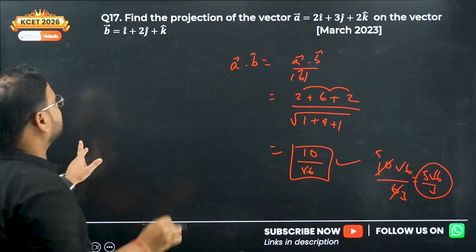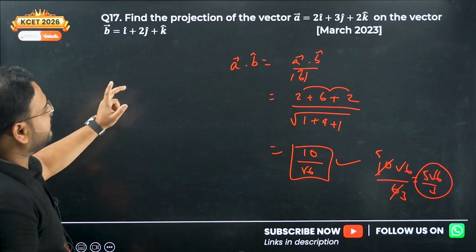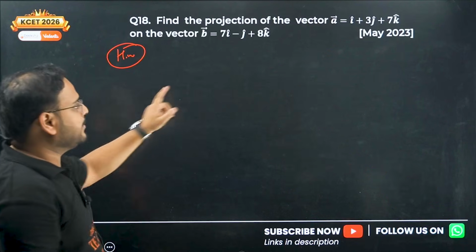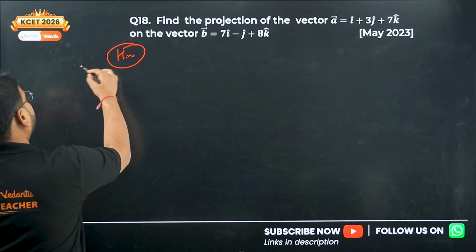This and this one are exactly the same, right? Both of these questions are PYQs. Check here, same here, PYQ. This is the annual examination, this is the supplementary examination. Okay, so 17 and 18 are the same. This is your homework. Solve it.